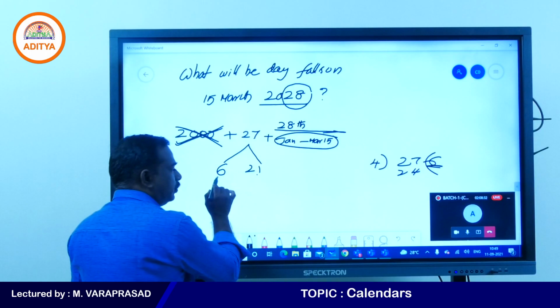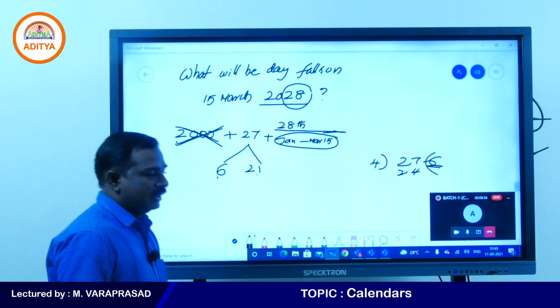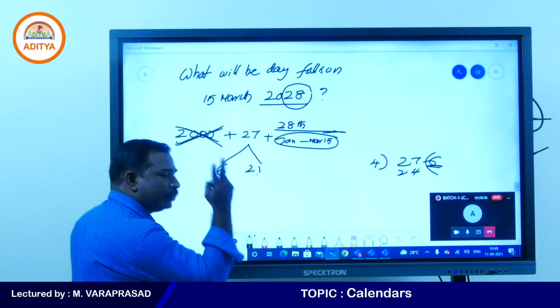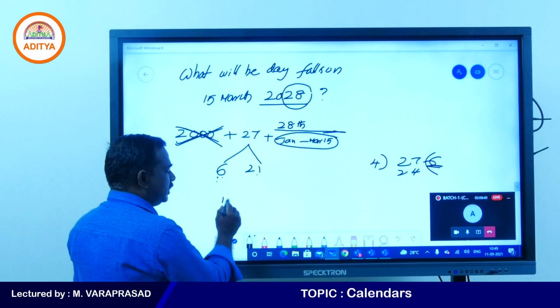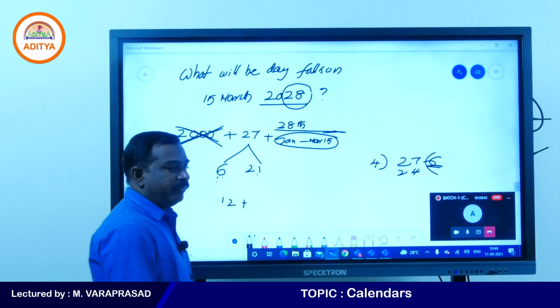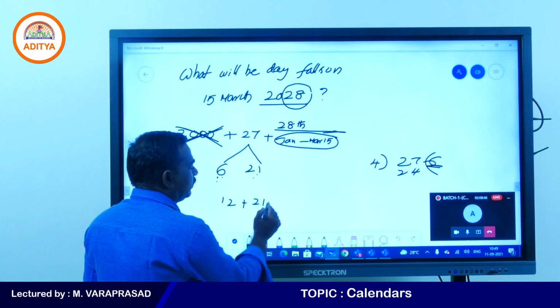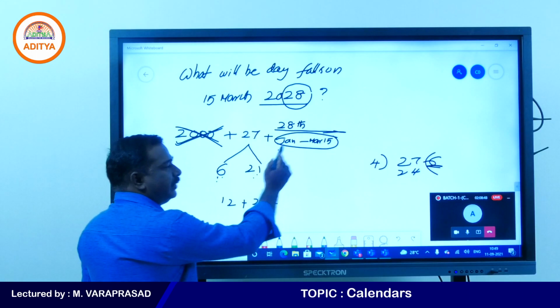If you add these two, you need to get 27. 6 leap years, 21 non-leap years. Every leap year will have 2 odd days, so 6 twos are 12. Every normal year will have 1 odd day, so 21 ones are 21. Now, January to March.